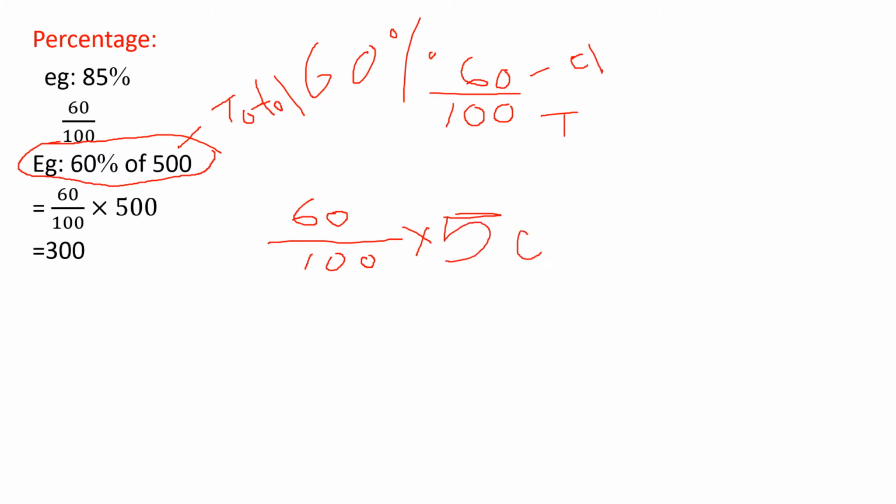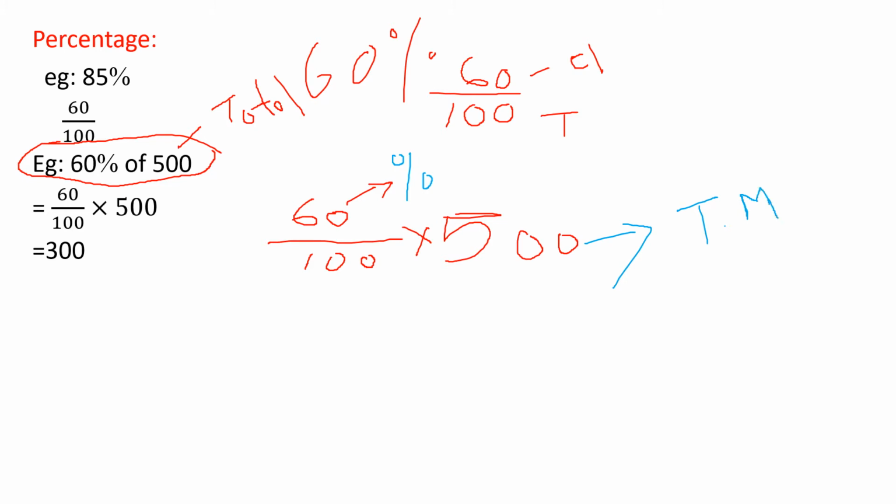So in this, 60 is the percentage. Keep in mind, 60 is the percentage we are representing, and 500 is the total. 500 is the total amount.